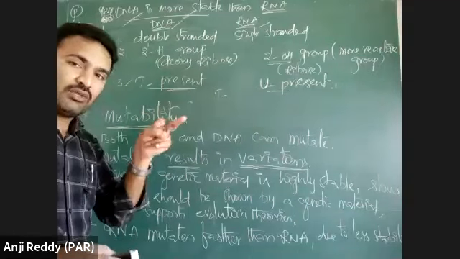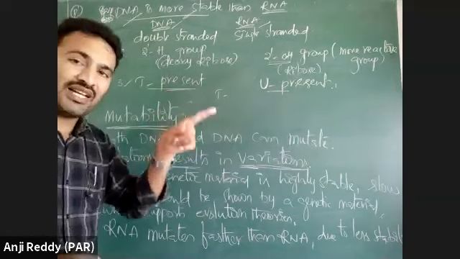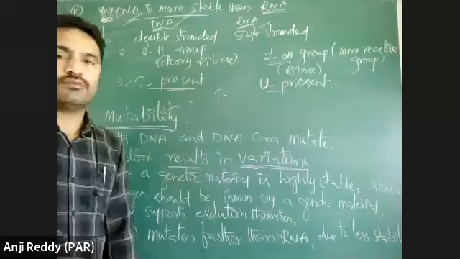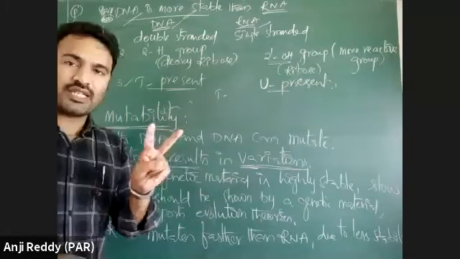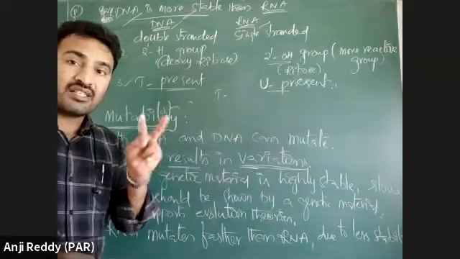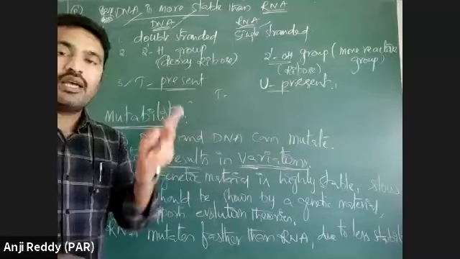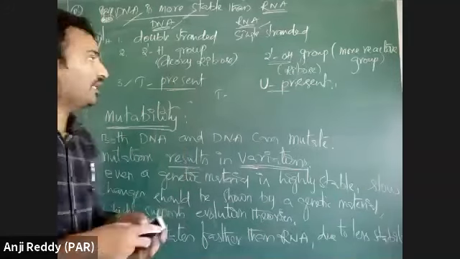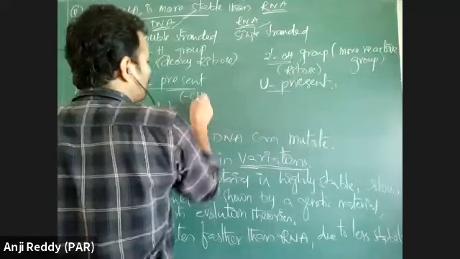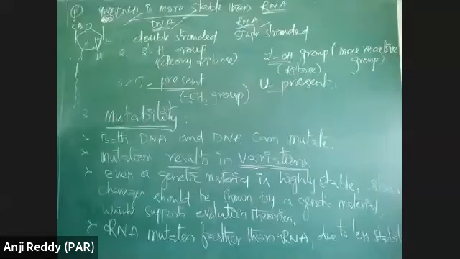If more thymines are present in one DNA, it has more stability than the other DNA which has fewer thymines. Thymine will give more stability due to its methyl group.